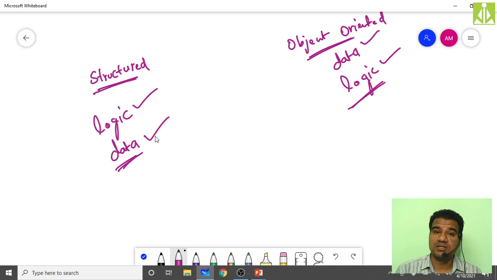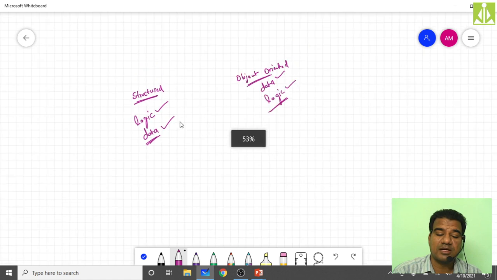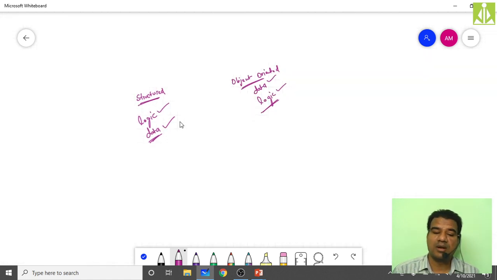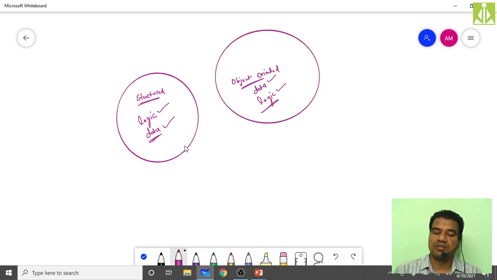Remember this difference. This is a very valid point and a very important difference between structured and object-oriented programming. In your CPP also we discussed this, and again here I am explaining this. You have to remember and understand this difference.